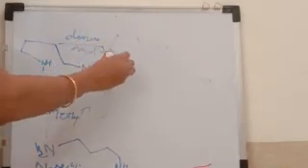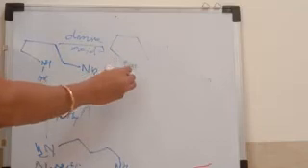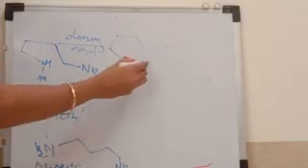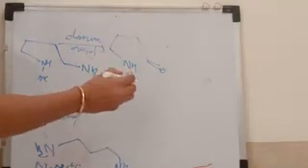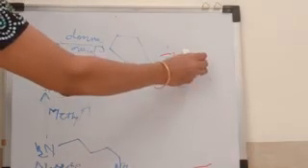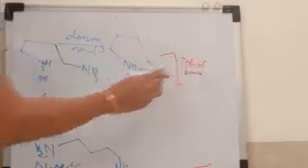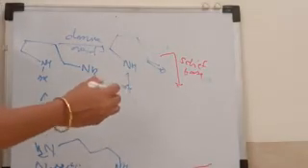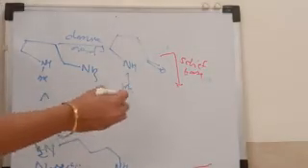At that time there is a formation of NH, methyl, and a carbonyl group here. Then the Schiff base formation takes place. There is a formation of pyrrolinium cation.